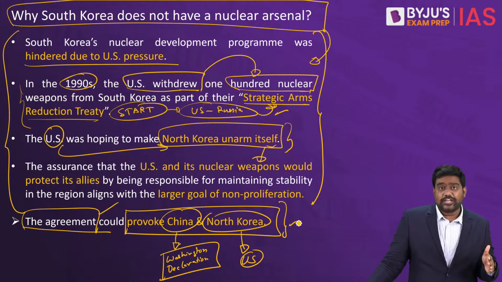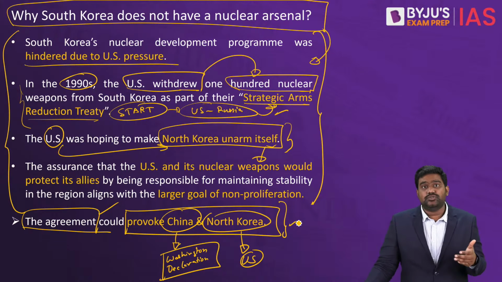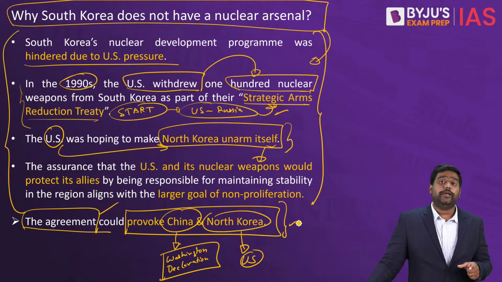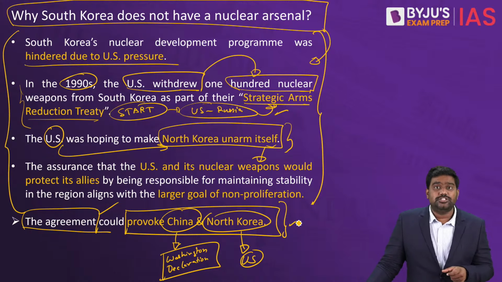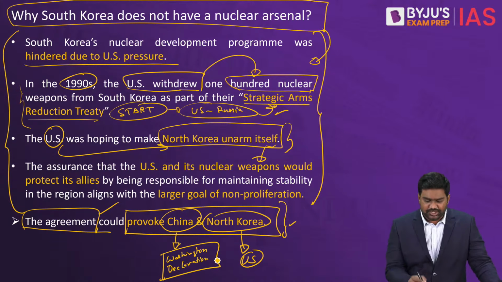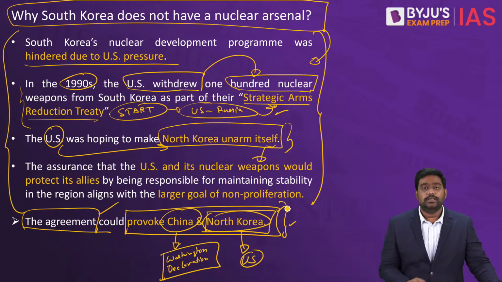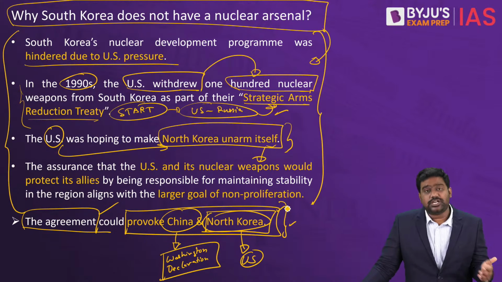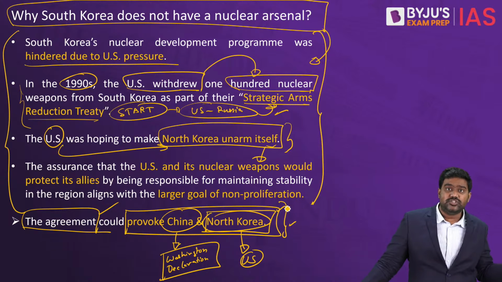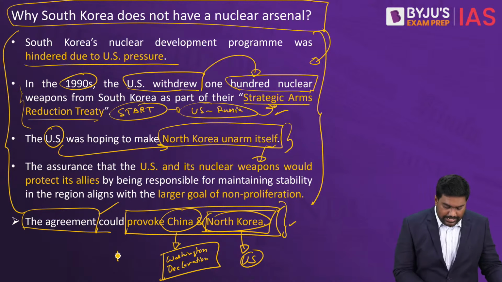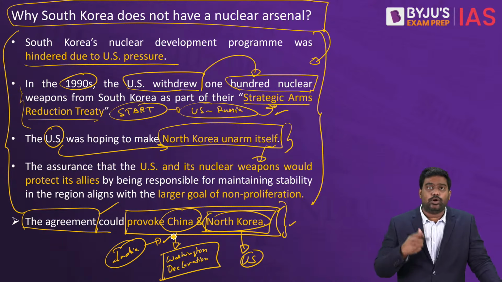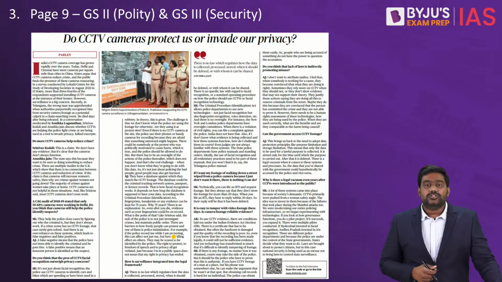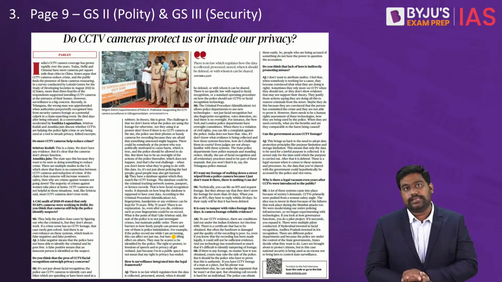This, of course, will have implications for India as well, because the Pacific, the South China Sea, these waters are critical for India. We have very important relations with the US and South Korea. We did have some kind of relationship with North Korea, but we have ended all those ties as North Korea is under sanctions. But China's support to North Korea, and North Korea's links with Pakistan's nuclear program, is something that bothers India. And of course, all these developments are of concern to India. India would closely watch these developments. So this completes my discussion on the Washington Declaration.